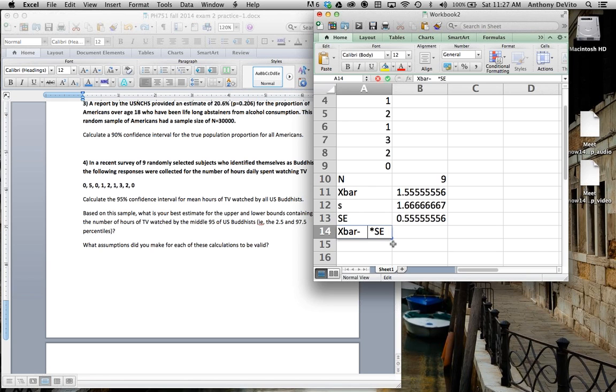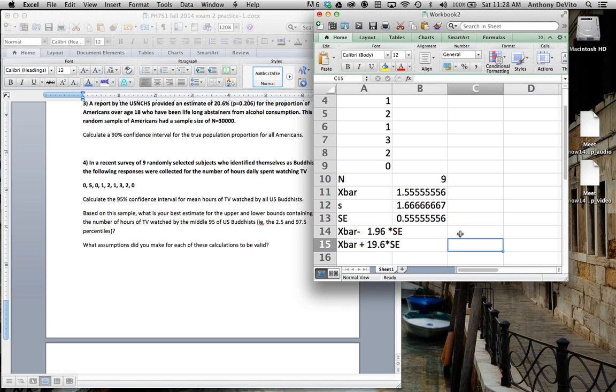Well, what is that multiplier going to be? If we knew what sigma was, the population standard deviation, that would be the z-score, which represents an error of 2.5% on one end and 2.5% on the other, 5% total. That would be 1.96. A 99% confidence interval would be 2.58. A 90% confidence would be 1.6. So I'm going to make this 1.96 because I changed the problem to 95%. Now the upper range would be x bar plus 1.96 times the standard error.